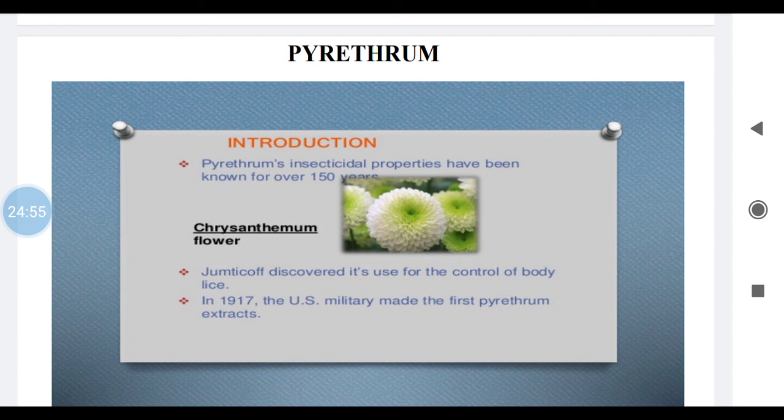Now pyrethrin 1, cinerin 1 and jasmolin 1 are esters of chrysanthemic acid, whereas pyrethrin 2, jasmolin 2 and cinerin 2 are esters of pyrethric acid.